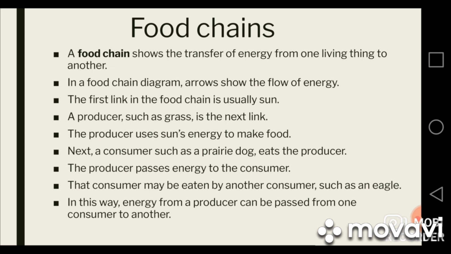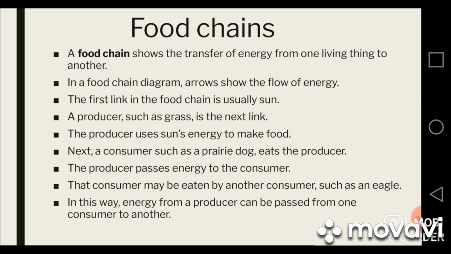Producers or plants make their own food by the process of photosynthesis using the sunlight, and the rest of the food which they don't need they store in the form of fruits or vegetables or any other form, and the other organisms or consumers take their food from the plants for their survival. Other consumers either eat plants or animals and get energy.